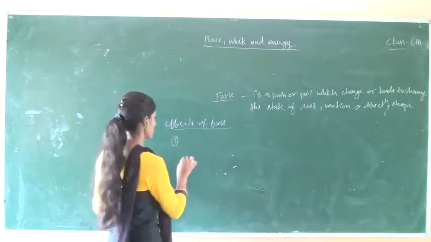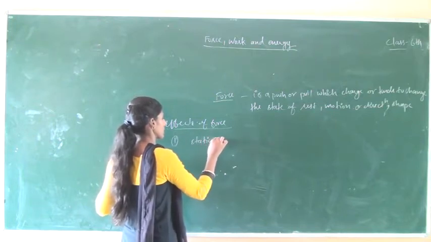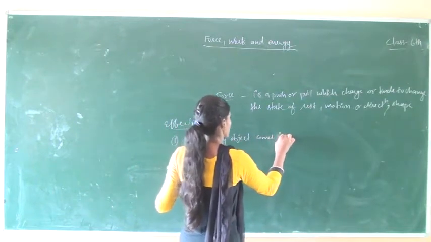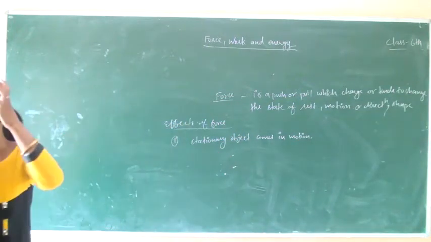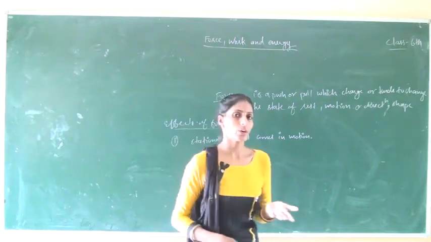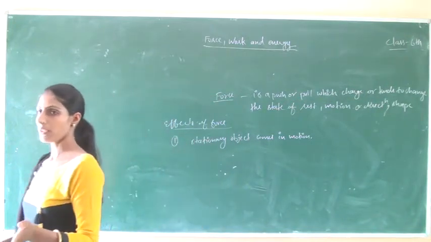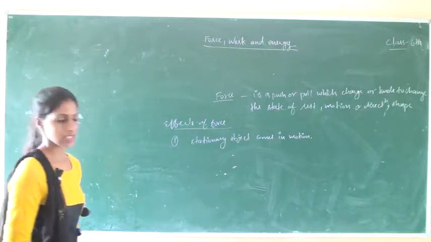With the help of force, a stationary object comes in motion. When a force is applied to a stationary object, it can make it move. For example, you push a book which is placed on a table and we apply some force on the book, then the stationary book comes in motion. It starts moving. Similarly, when we pull a chair, it starts moving.